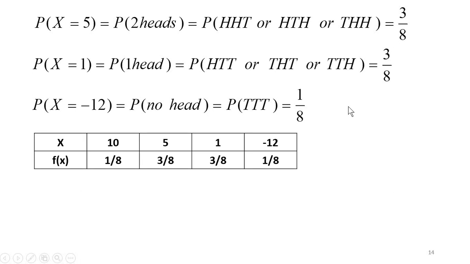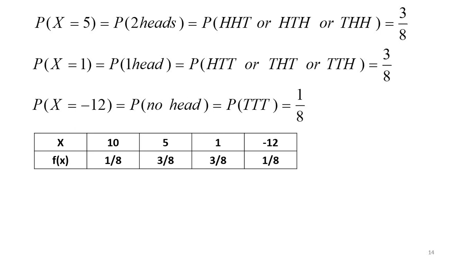Now let us write down the distribution function. So the random variable has values 10, 5, 1, minus 12, and the corresponding probabilities are written here. So you should not come under an impression that the random variable is always positive, it can be negative as well.